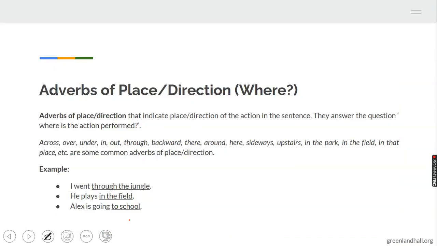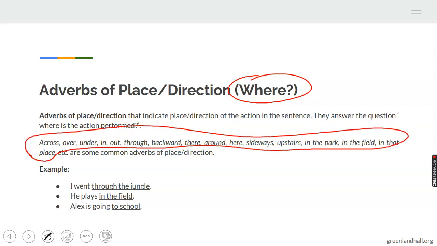Then we have the adverb of place or direction, which answers the question where. It indicates place or direction and it answers where. We have diverse examples here, and all you have to do is come to my examples and ask where. Where did you go through the jungle? Where do you play? In the field. Where is Alice going to school? It simply answers where, and it's that straightforward.